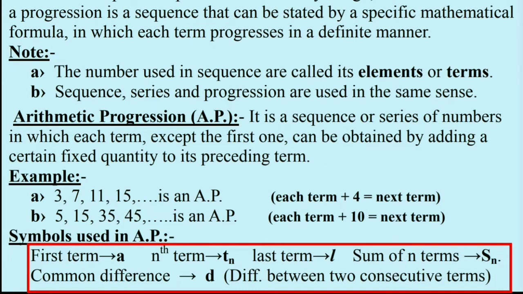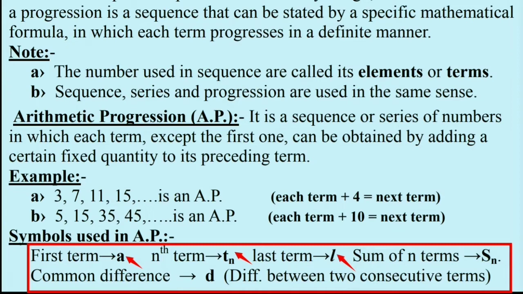Let's see what different standard symbols are used to represent different values in the chapter Arithmetic Progression. The first term is represented with the letter small a. The nth term of the progression is represented with the letter T with n as subscript.